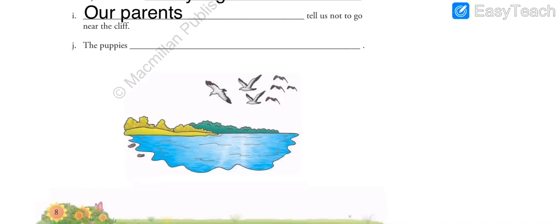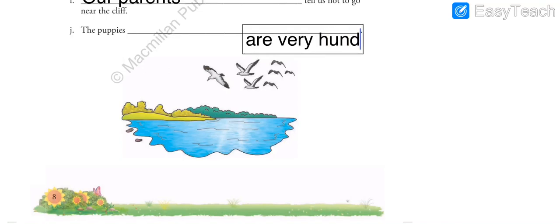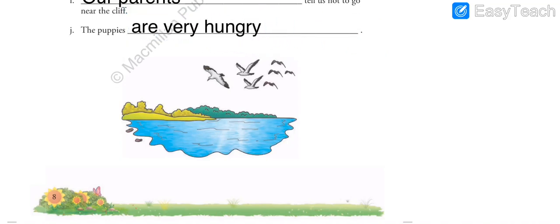Next one, the last one, the puppies dash. So what are the puppies doing, or what are they doing over there? You can write, the puppies are very hungry. Maybe they want to eat something. They have not eaten anything since morning, or from the last 2 days. You can say the puppies are very hungry. Here you can also write, the puppies are playing in the park. Whatever you want to write.